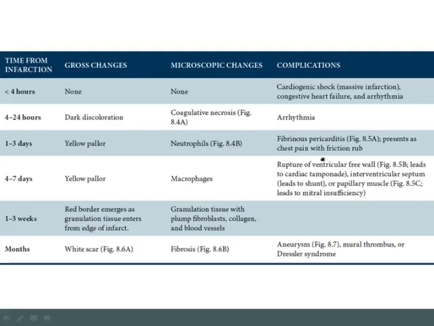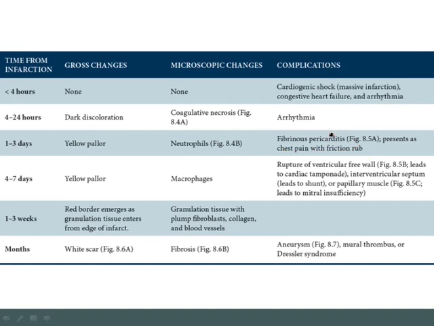And the key issue here is that that pericarditis will present with chest pain and a friction rub. Now, important to note that you'd only get fibrinous pericarditis with a transmural infarction when the entire wall was involved. If the infarction was subendocardial, where it didn't go up into the epicardium, of course you wouldn't have inflammatory debris going into the pericardium, and so therefore you wouldn't get fibrinous pericarditis.